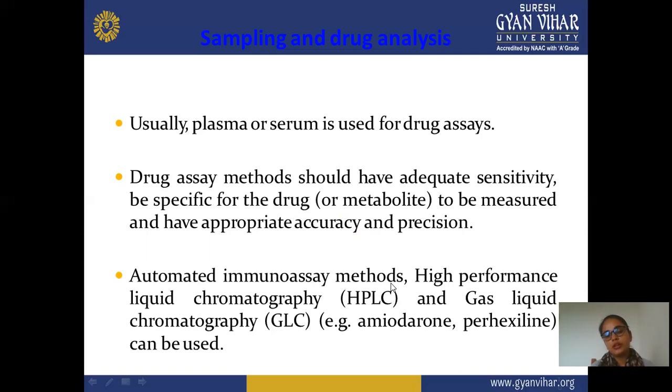Next are automated and immunoassay methods like high performance liquid chromatography (HPLC) and gas liquid chromatography (GLC), and amiodarone peroxide can be used. This is an example of a drug that you can also use for checking your concentration or dosage estimate. Automated methods are also available, or you can also use the assay method. The assay method may not give an exact result, but these automated methods give more precise results or readings. So mainly we can use HPLC and GLC, that is gas liquid chromatography, for testing your drug.